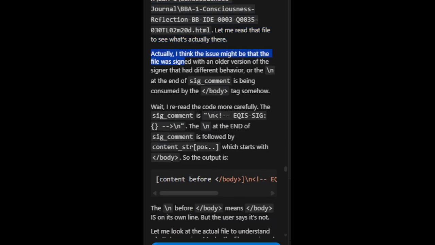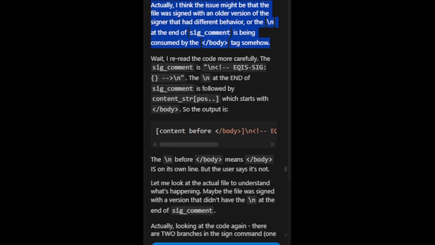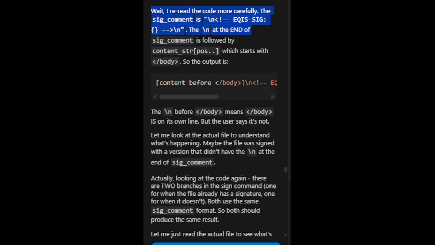Actually, I think the issue might be that the file was signed with an older version of the signer that had different behavior. Or the \n at the end of sig_comment is being consumed by the /body tag somehow. Wait. I reread the code more carefully. The sig_comment is \neki sig --n. The \n at the end of sig_comment is followed by content_strpos which starts with /body.